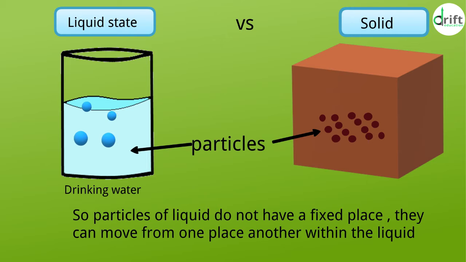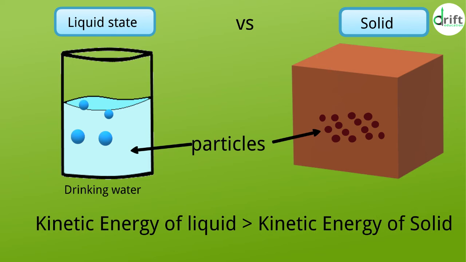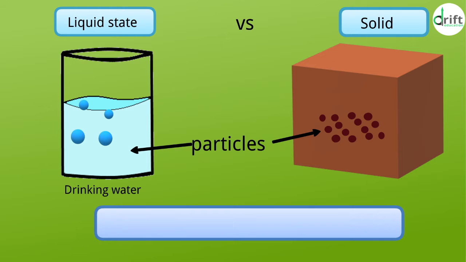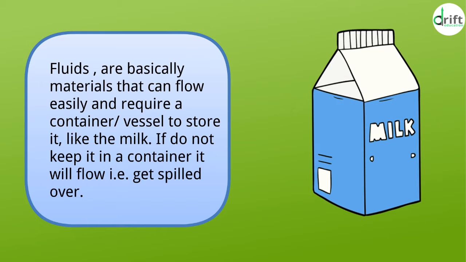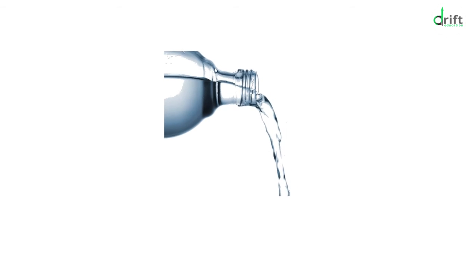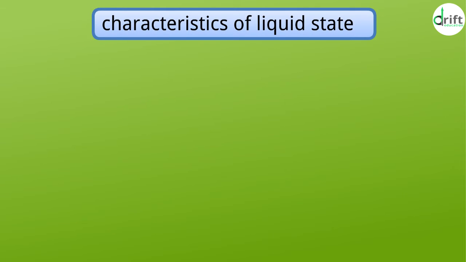As these particles move a lot, the kinetic energy associated with them is also large. Thus, we term liquids as fluids. So, what are fluids? Fluids are basically materials that can flow easily and require a container or vessel to store them, like milk. If we do not keep it in a container, it will flow, that is, get spilled over. Now, based on these points, we have defined the following characteristics of liquid state.